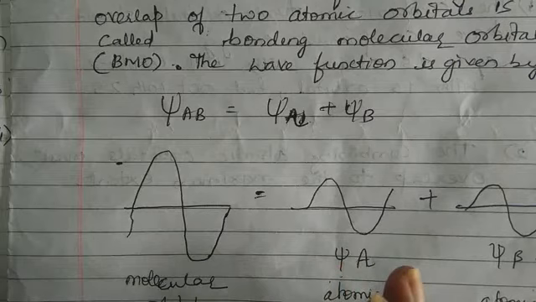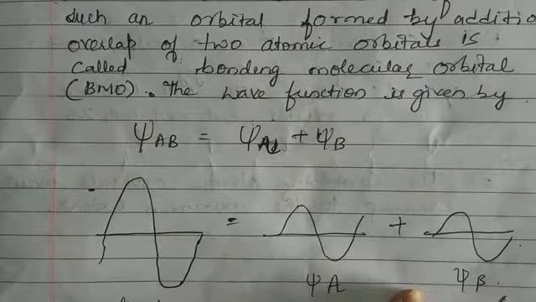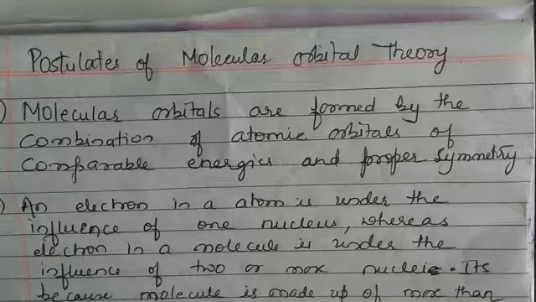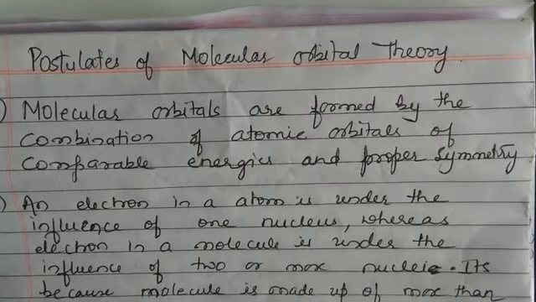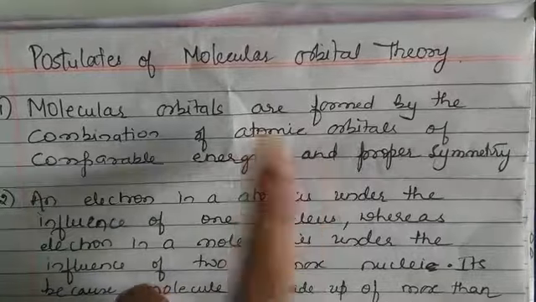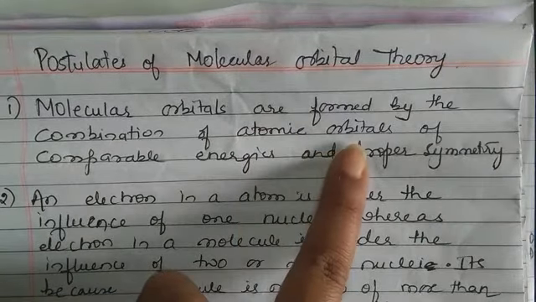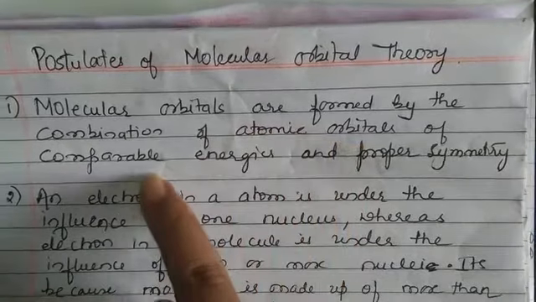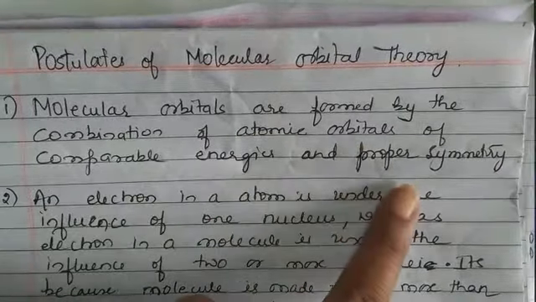So with this idea, we shall look into the postulates of molecular orbital theory. What are the postulates of molecular orbital theory? So molecular orbitals are formed by the combination of atomic orbitals. What does it mean? They are formed by combining atomic orbitals. Which atomic orbitals? Having the same energy or comparable energy and proper symmetry.